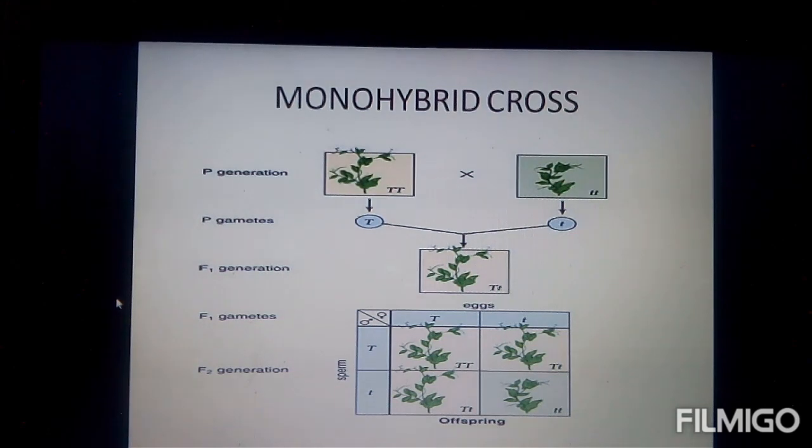Now let's understand Mendel's observations through its traits. It will be very clear with the Punnett square, as Mendel crossed two pea plants taking the tall character. The first one has two capital T's, and the dwarf plant has two small t's. During the process of reproduction, 4 gametes are formed, 2 from each plant. Let's see how the gametes are fused in the Punnett square. You can observe it clearly.